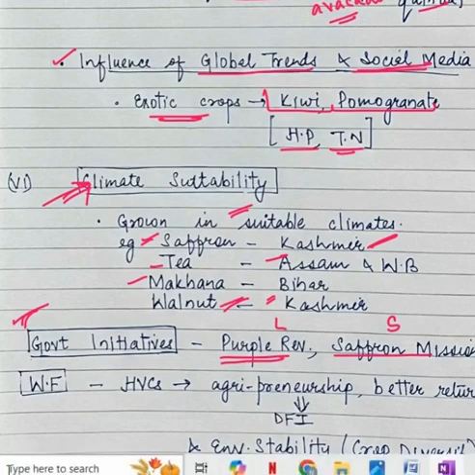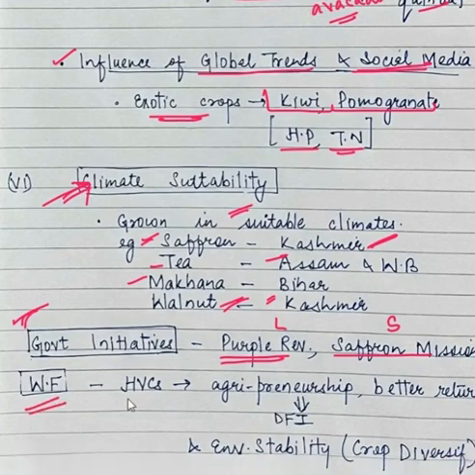And then in the way forward, we can say that high value crops promote agripreneurship, meaning farmers get into a business type of agriculture. Agripreneurship provides better returns to the farmers. Therefore, high value crops can help in doubling farmers' income. At the same time, high value crops promote environmental stability because they encourage crop diversification and moving away from the vicious cycle of wheat and rice. So with this, we complete the discussion of this question.